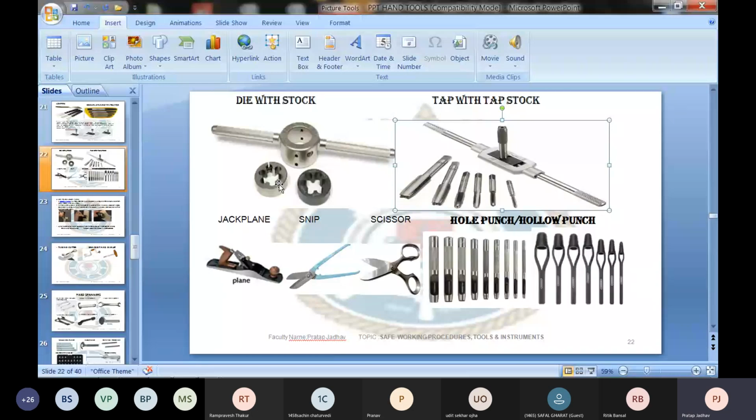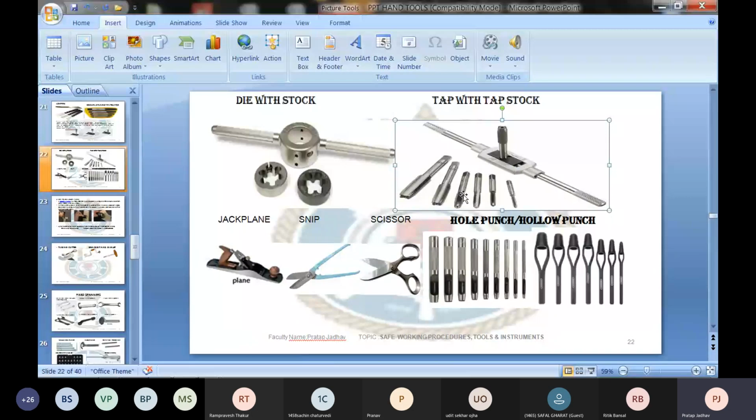Two pipes can be assembled together by using a socket. Socket is used to assemble two pipelines. As I mentioned to you, different methods of joining the pipes: welding, socketing, press fitting, and flange method. So this is used to make thread on the pipe. You get the die bits of different size, mm or inches, and depending on the size of the pipe or the size of the rod, we can select the die bit, fit into the die stock, and you can make the external threads. It is used to make the external threads.